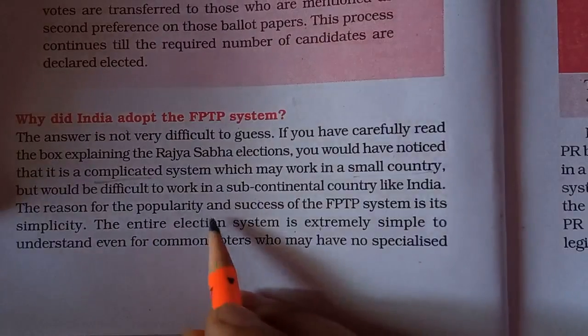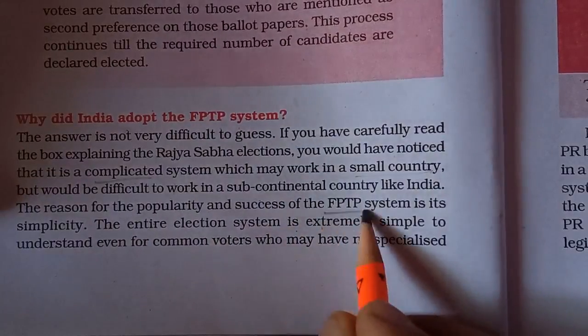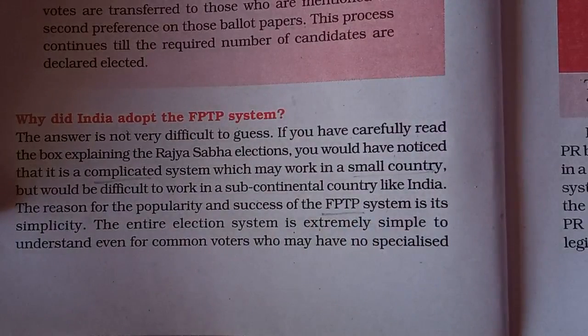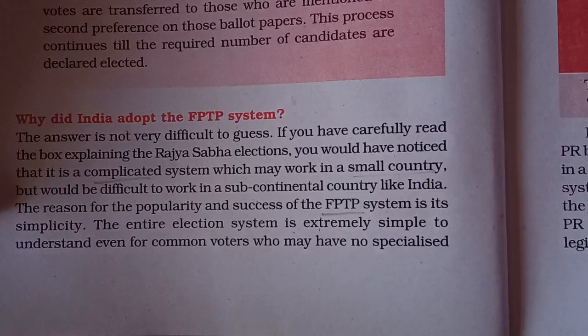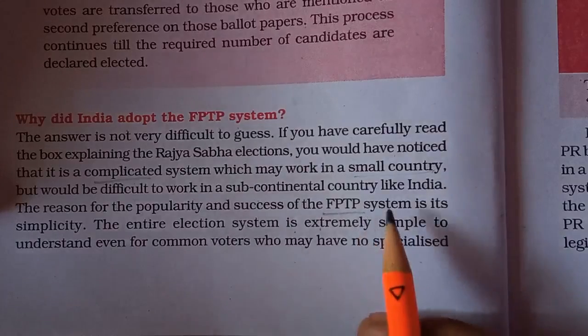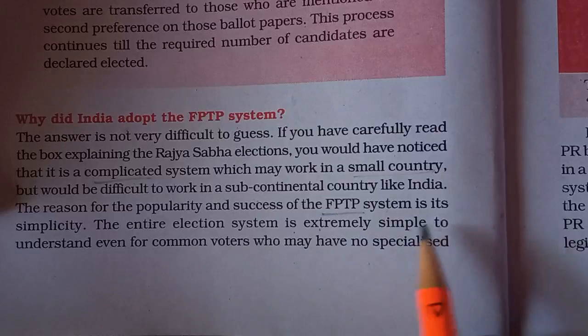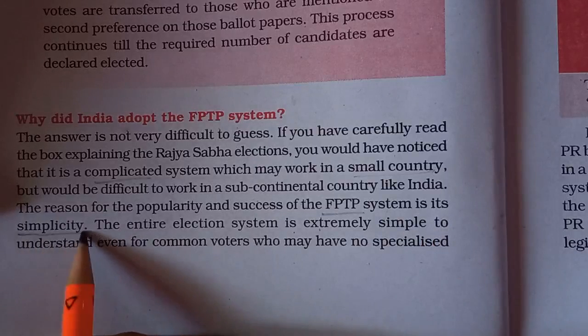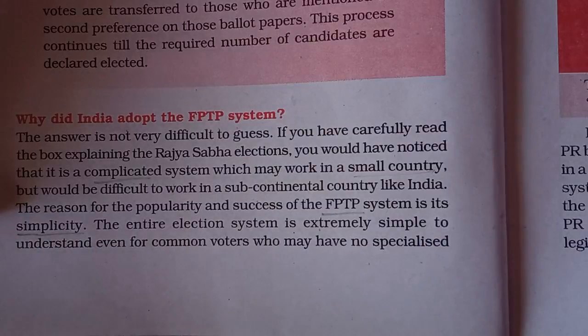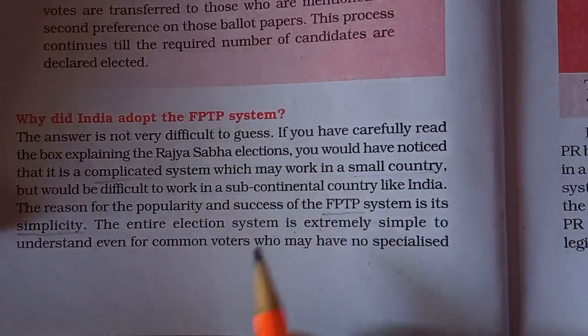The reason for the popularity and success of the FPTP system in India is that we have been contesting elections for more than 70 years after independence with this system, and it is very popular. The reason being, it is very simple for all the citizens of India, because we know after independence what the situation of our country was, where a major part of the population was uneducated, unskilled, and in rural areas. So this system was found to be very simple.